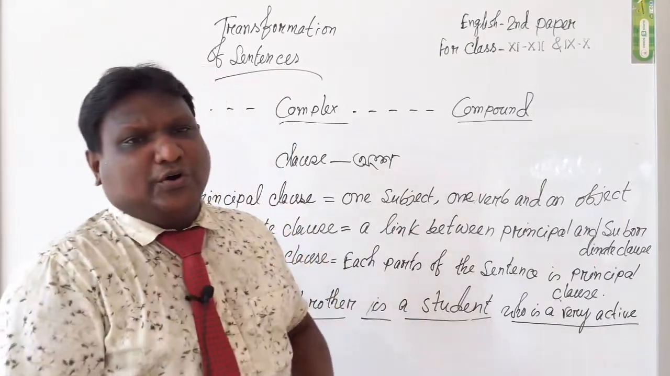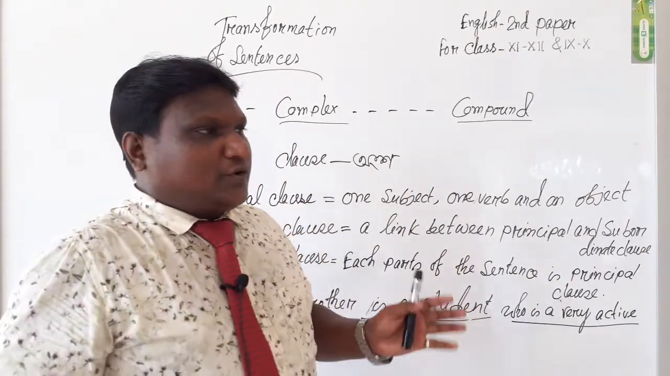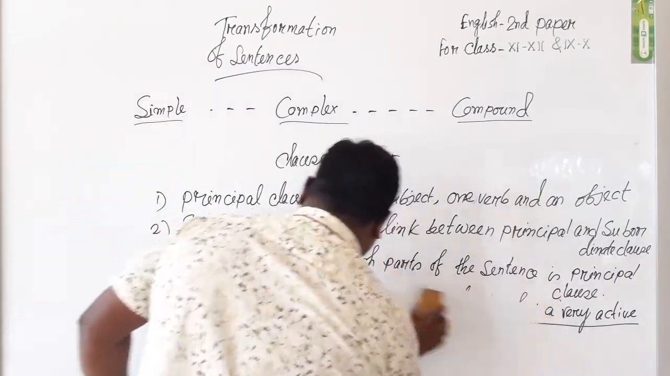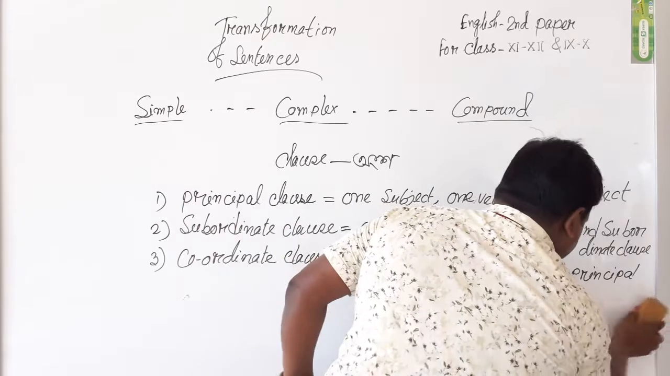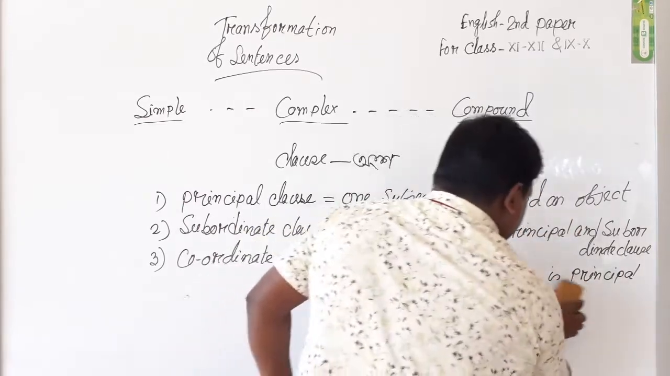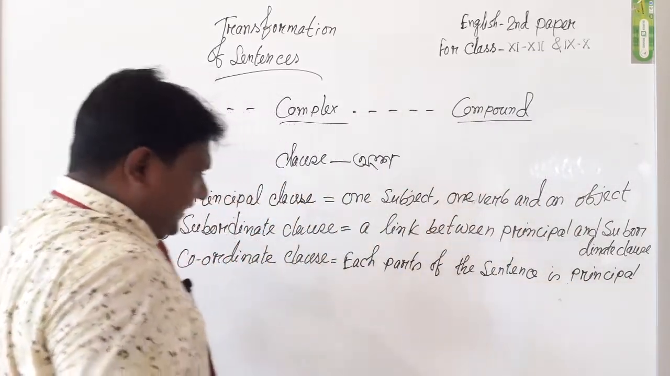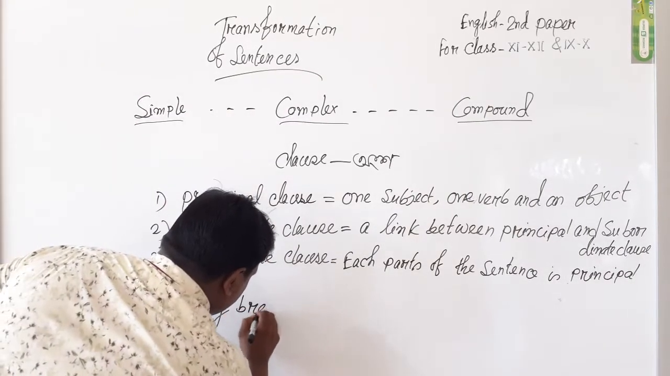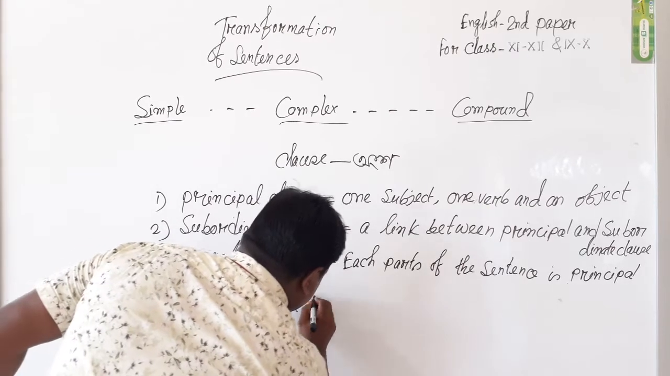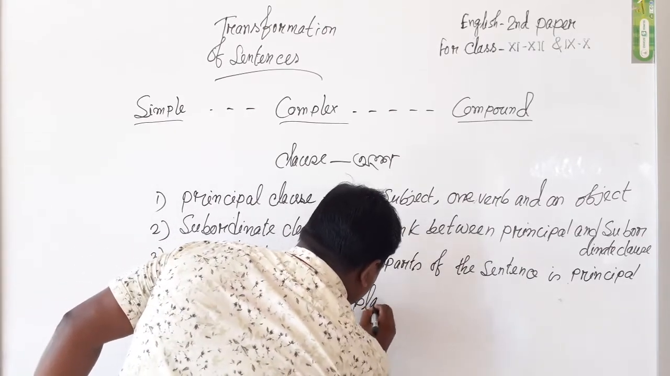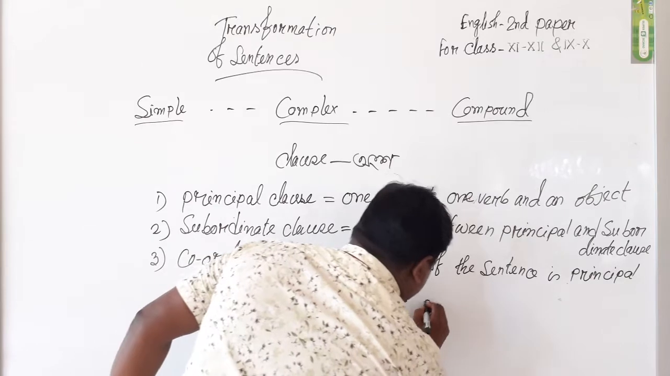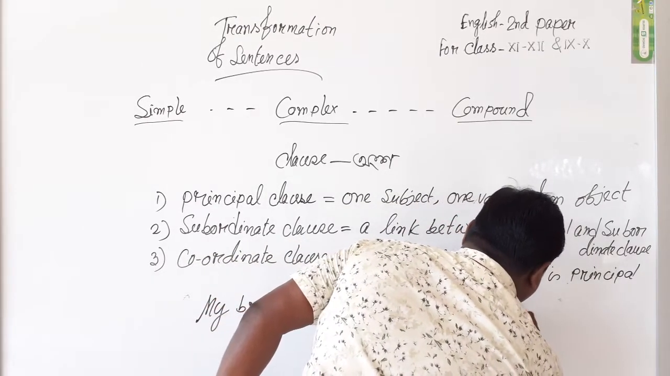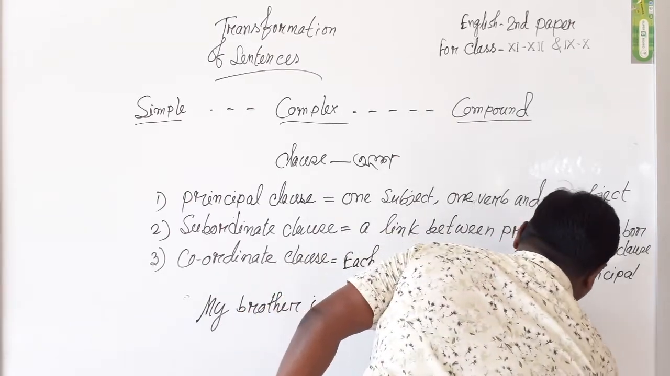Now, let's know about the coordinate clause and compound sentence. Here, I will write something. Please look at me and write down in your note. My brother is a player. My brother is a player and a good student.